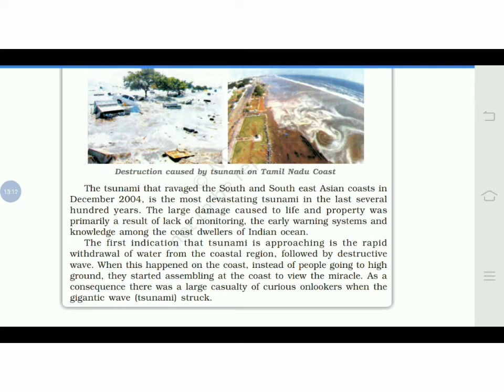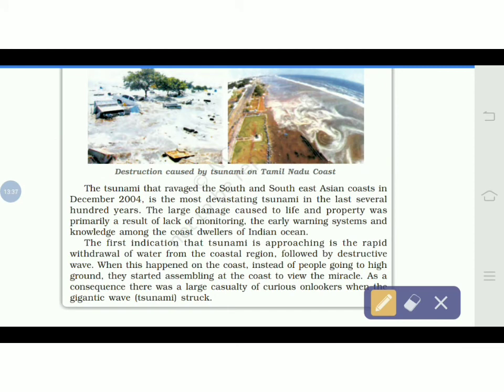So how would they know what could be done when the tsunami is going to come, or how it occurs, up to which area, or how many kilometers they have to stay away from the coastal regions.